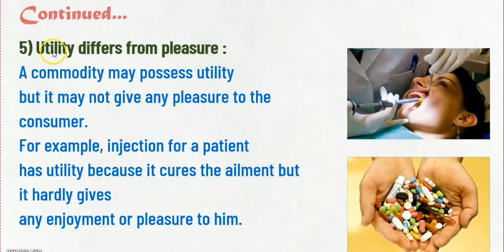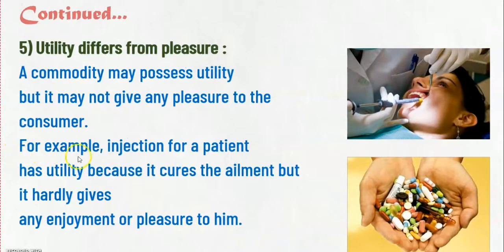The fifth is utility differs from pleasure. A commodity may possess utility, but it may not give any pleasure to the consumer. Now here in this picture we can see a doctor using an injection because he is treating his patient, and after that he is going to give some medicine. But this injection and medicine don't give any pleasure to the patient, but he has to take the injection and medicine because these things are going to help him recover from his illness.